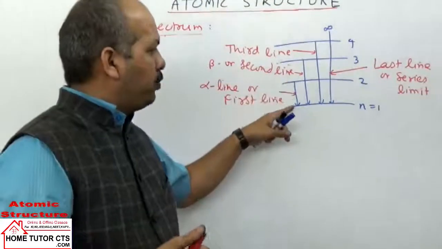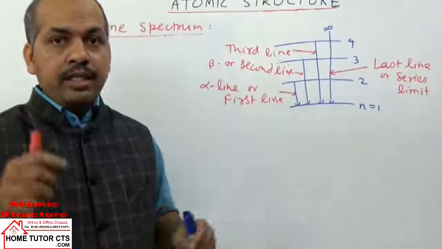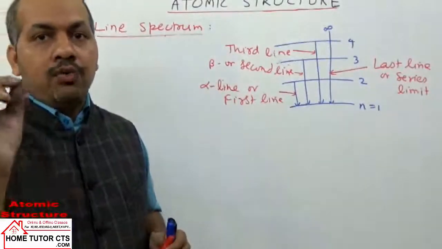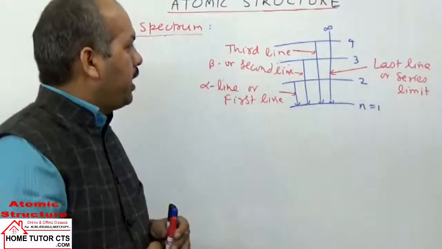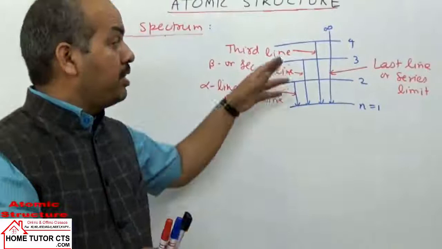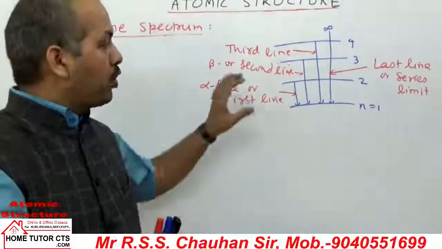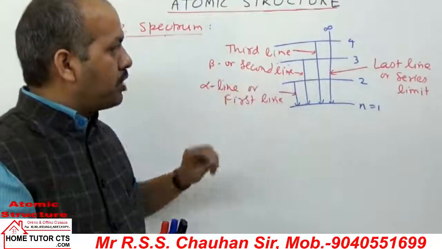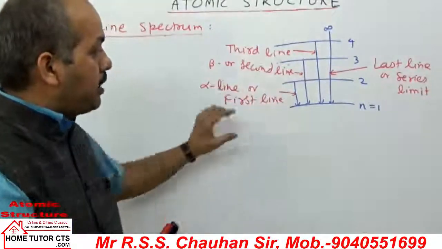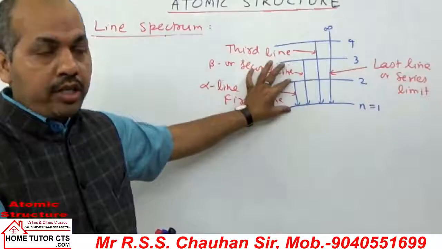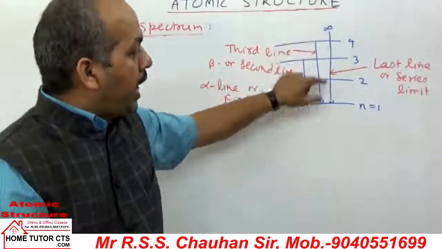Electron jump from second to first is called the alpha line. They may ask questions using common terms like alpha line, beta line, first line, second line, third line, last line, or series limit line, for the series or the points taken here. We have different amounts of energy. For the lines of the Lyman series, this energy gap is shortest, and this energy gap is highest.